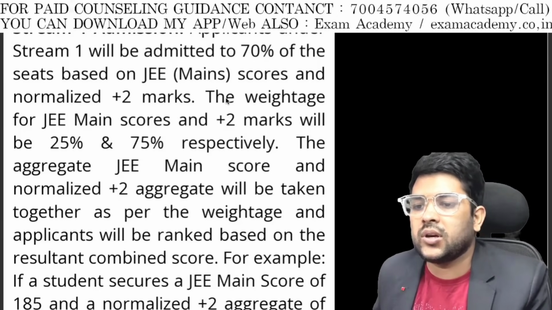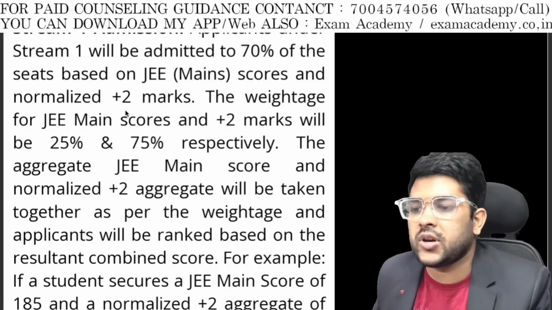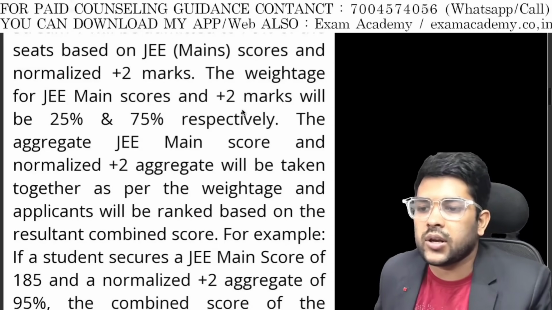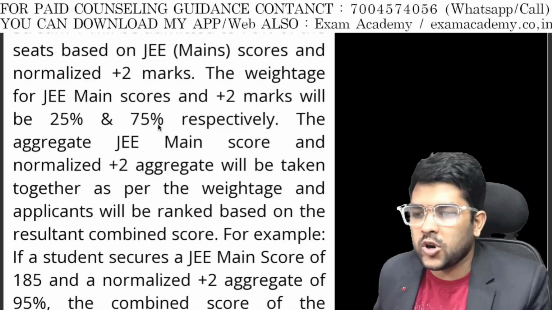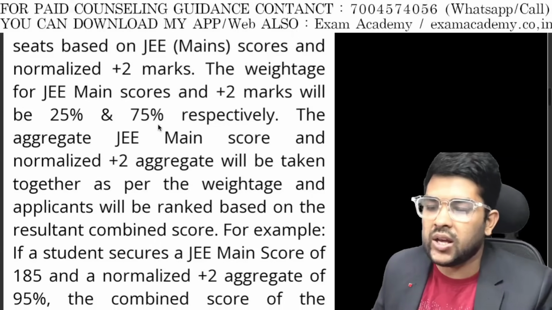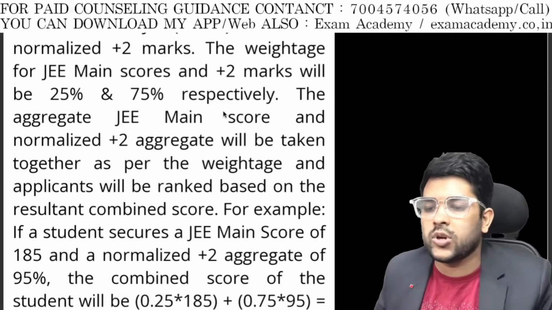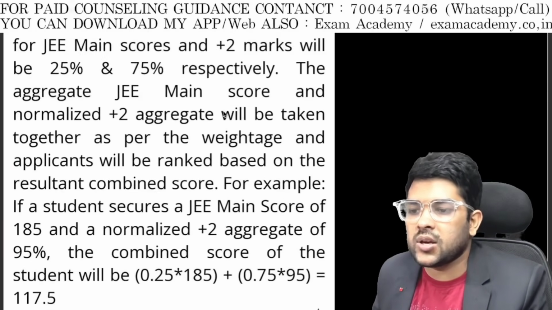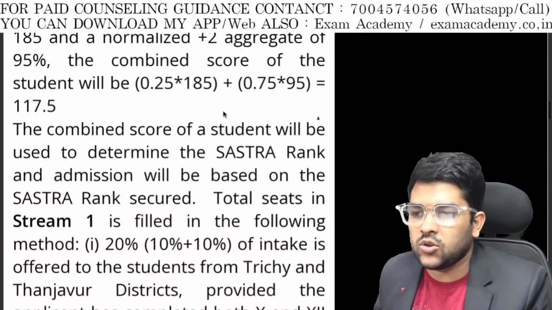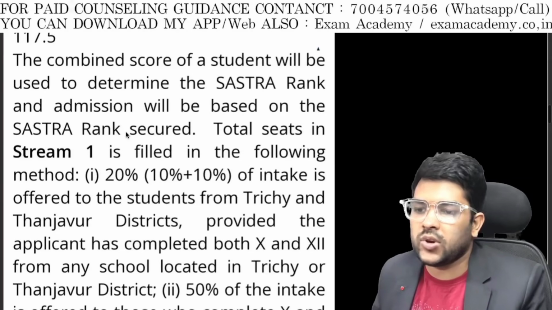Based on that you will take admission in 70% of the seats. The weightage of JEE Mains score and plus 2 will be 25% and 75%. It means JEE Mains weight is very less compared to plus 2. So if your board score is good, you will get a good rank. Hopefully you have got it. So the aggregate JEE Mains score is normalized, and then you will get a score. Based on that you will get the admission.